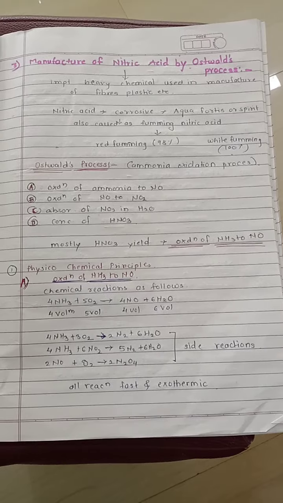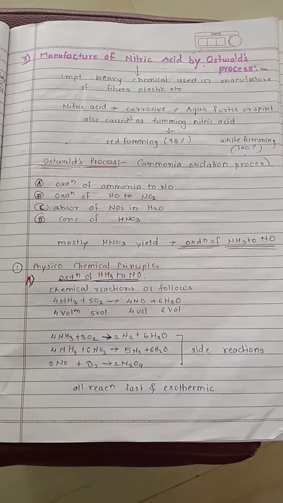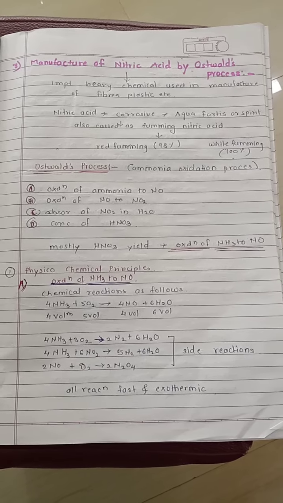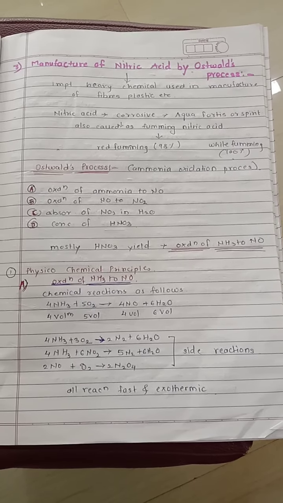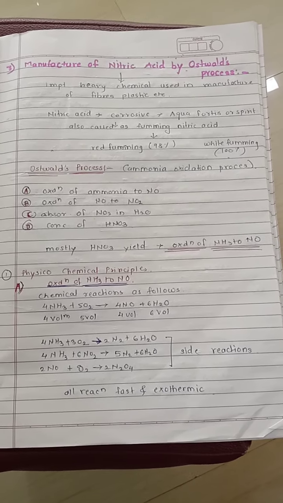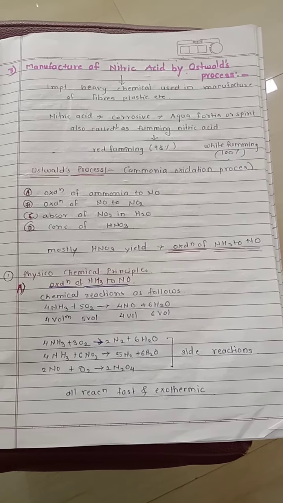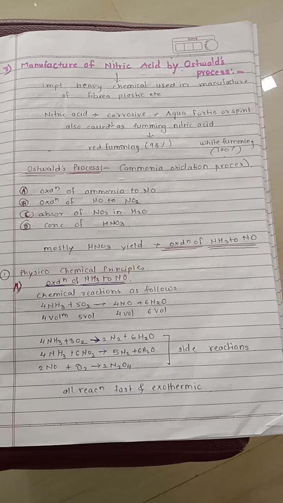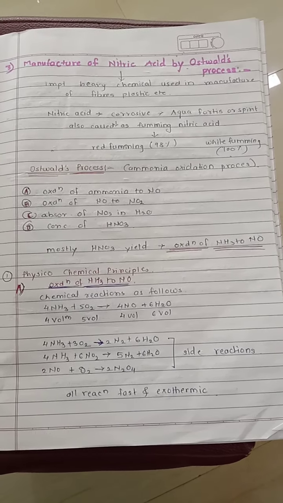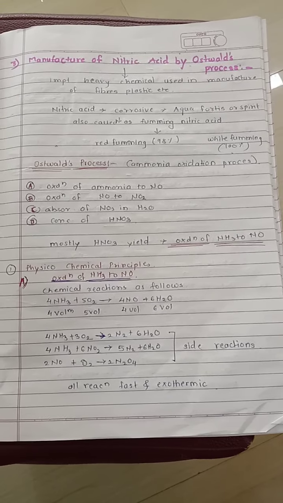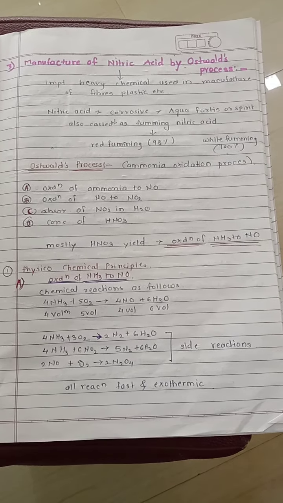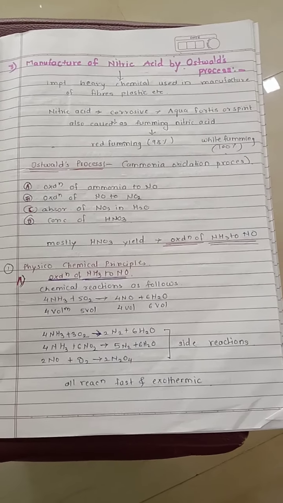It is also called fuming nitric acid. When we formed oleum in H2SO4, we called that fuming sulfuric acid. In the same way, nitric acid is also called fuming nitric acid. It consists of two fuming acids, that is red fuming nitric acid, which is 98%, and white fuming nitric acid, that is 100%.